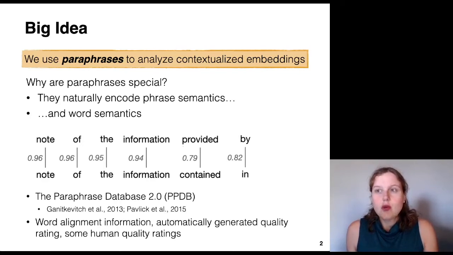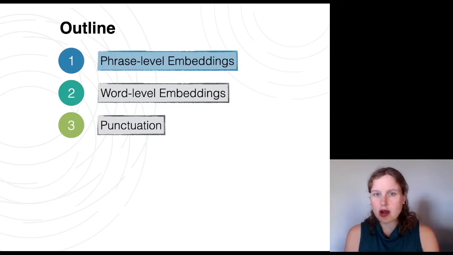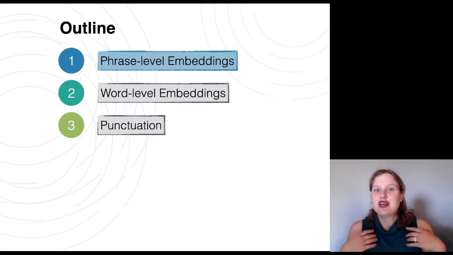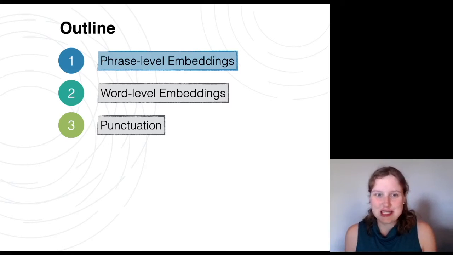We are going to be using paraphrases from the Paraphrase Database 2.0, which is abbreviated to PPDB. And PPDB gives us this word alignment information, which gives us the word semantics. PPDB also has an automatically generated quality rating for the different paraphrases, which we'll call the PPDB score. And some of the paraphrases are annotated with human quality ratings. So in this presentation, I'm going to walk through 3 of our experiments. We have lots more experiments that we did with paraphrases, and you can refer to our paper if you're interested in seeing some of those.